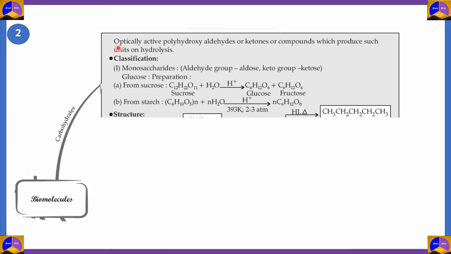So carbohydrates are either optically active polyhydroxyaldehydes or ketones, or they can be classified as compounds which produce such units on hydrolysis. If you look at glucose, for example, glucose is an aldehyde with 6 carbons, so it is a carbohydrate. If you look at starch, starch is not an aldehyde or ketone. However, when you hydrolyze starch, you get glucose, fructose, etc. So therefore, you can consider starch and cellulose as carbohydrates because they give such optically active units when they are hydrolyzed.